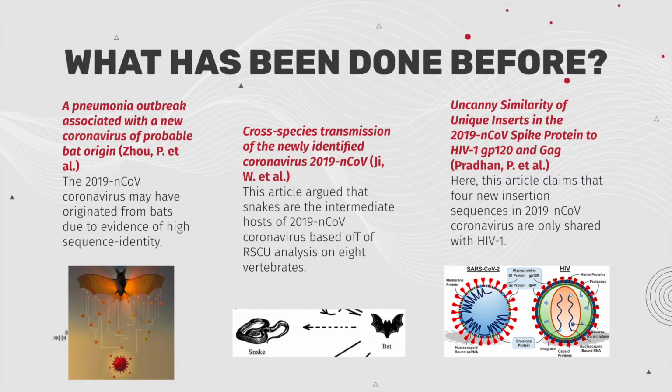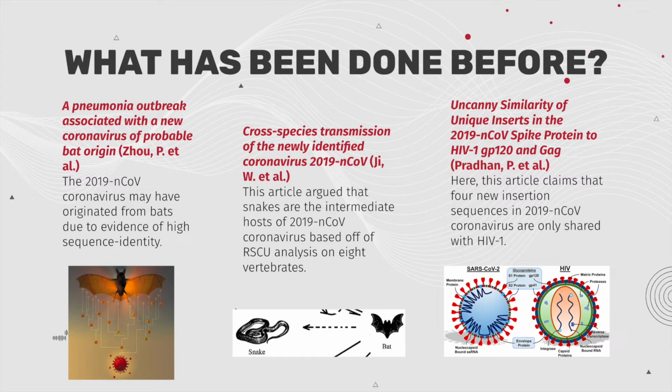So in terms of what has been done before, on the first article on this slide, it was found that 2019 novel coronavirus may have originated from bats due to evidence of high sequence identity. So this helped the researchers investigate the possibility of an intermediate host. The next article argued that snakes are the intermediate host of 2019 novel coronavirus based on RSCU analysis on 8 vertebrates.